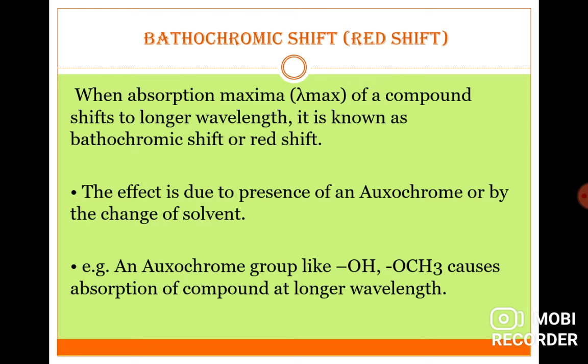Next, what is a shift? Different types of shift. When the absorption maximum of a compound shifts to longer wavelength, it is known as bathochromic shift or red shift, that is from 200 nanometer to 400 nanometer. The effect is due to the presence of an auxochrome or by a change of solvent. Examples are groups like hydroxy group or methoxy group, which cause absorption of the compound at longer wavelength.